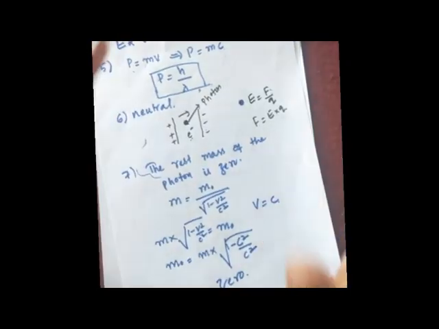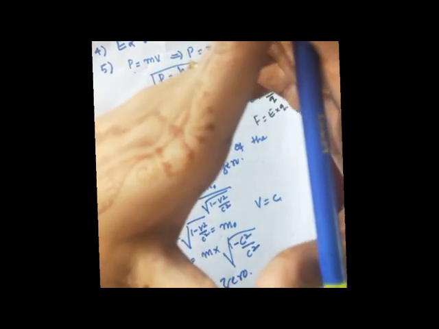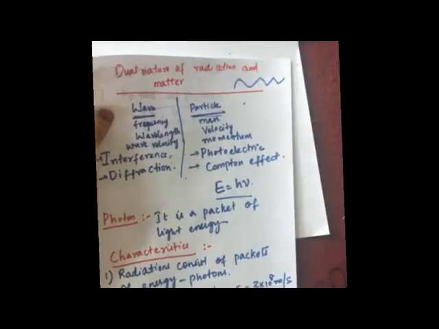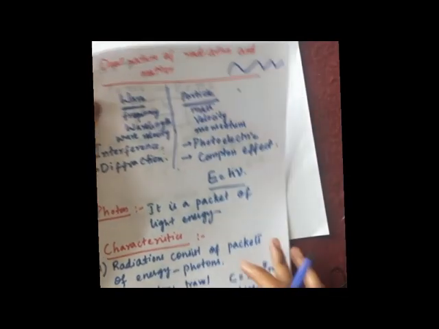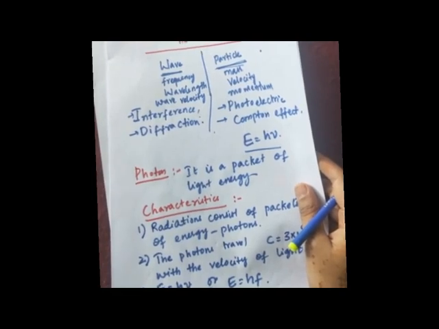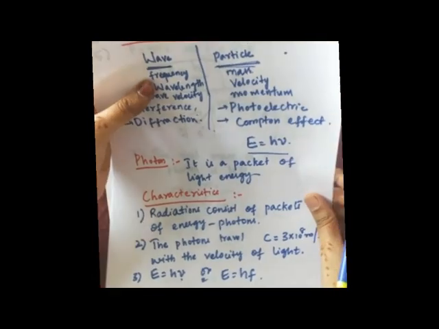It means the photon is always in motion. The photon is always traveling, because if it comes to rest, then its mass will become 0. That is the contradictory part, but the photon is always traveling. That is the meaning. I hope these characteristics of the photon are clear for you now. For 3 marks or 2 marks, the question has appeared in the final exam: write any 2 or any 3 characteristics of the photon, so you can pick any from this.